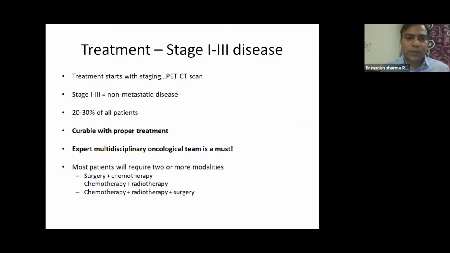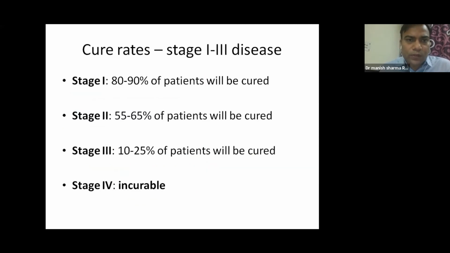Most patients will require 2 or more modalities of treatment. Some patients would receive surgery and chemotherapy. Some would receive surgery and radiation. Some would receive surgery, radiation, and chemotherapy. But this is stage 1 to 3, which is a curable stage. In stage 1, almost 90% of patients will be cured. In stage 2, almost 65% of patients will be cured. In stage 3, 25% of patients will be cured. So these patients are cured of cancer for life.